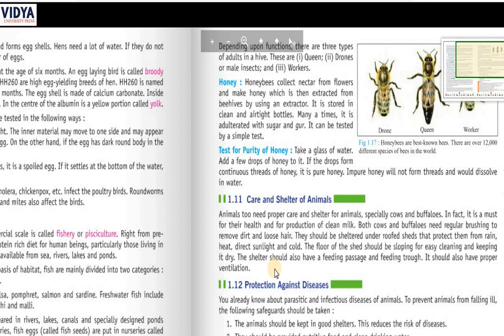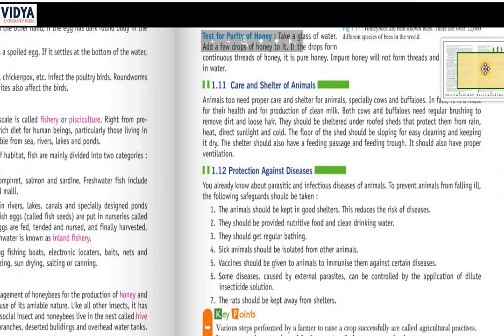Both cows and buffaloes need regular brushing to remove dirt and loose hair. They should be sheltered under a roofed shed that protects them from rain, heat, direct sunlight and cold. The floor of the shed should be sloping for easy cleaning and keeping it dry. Shelter should have a feeding passage and feeding trough. It should also have proper ventilation. So these are the conditions in which you should keep the sheltered animals.